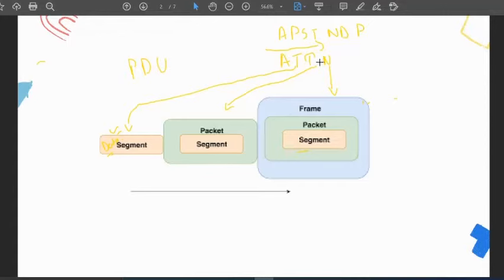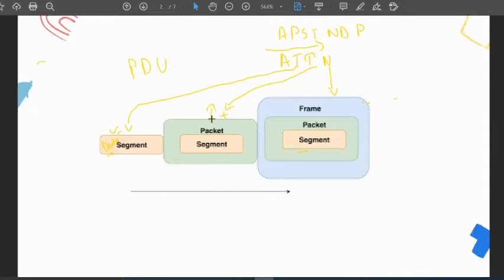After going to the next layer, the internet protocol layer, what happens? Here we have the segment plus the packet header, and the PDU name called here is packet.